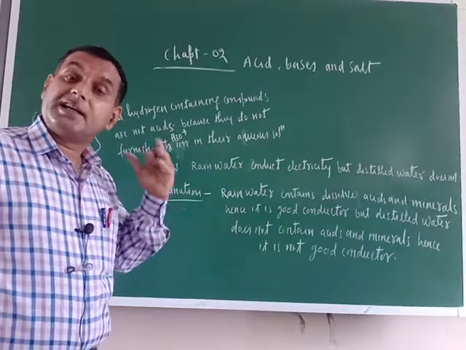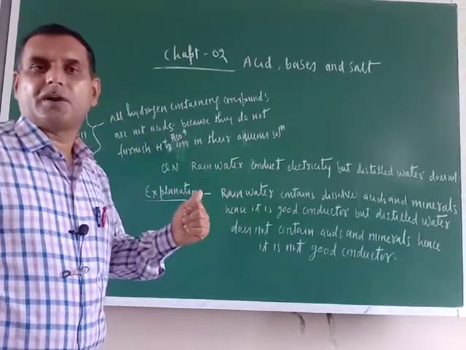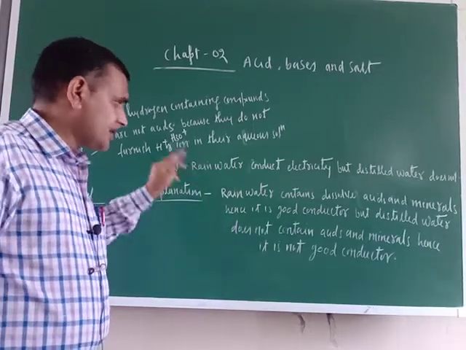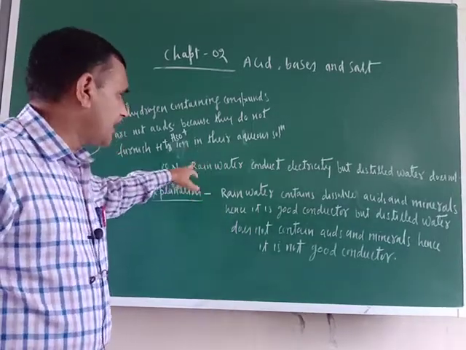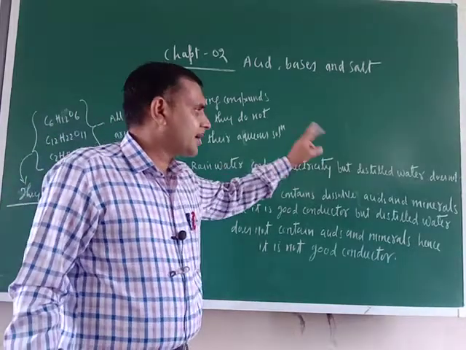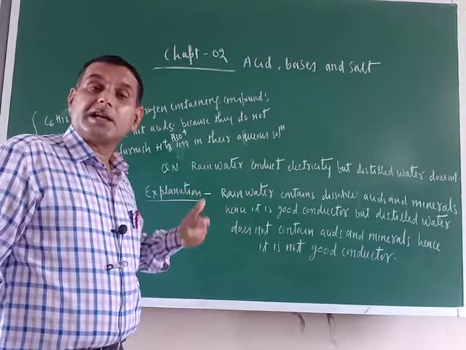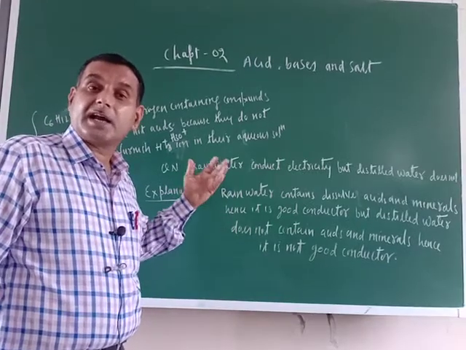So acid contains H+ ions. That is why they are good conductors. Now the same logic applies here also. Rainwater conducts electricity, but distilled water does not. Rainwater contains so many minerals and acids.